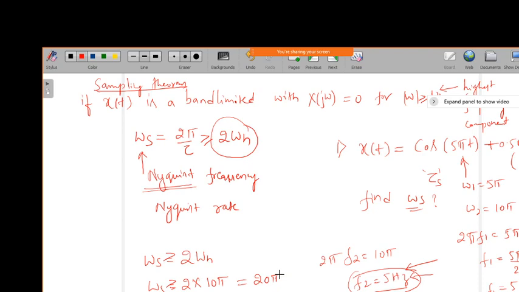So this is the minimum sampling frequency, 2 pi fs equal to 20 pi, or fs minimum required is greater than or equal to 10 hertz. You can even directly take that fs should be greater than or equal to 10 hertz. Is it clear how we get the sampling frequency and Nyquist rate? Any doubt in this?